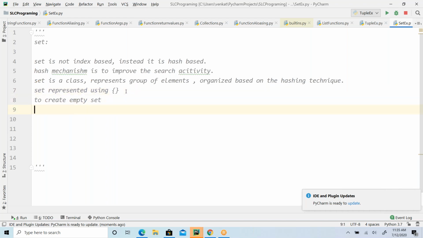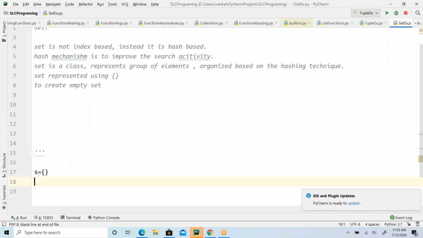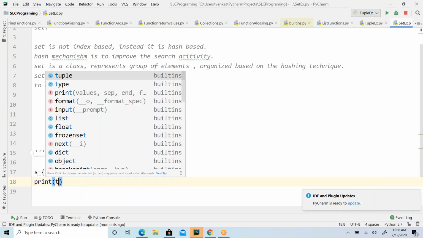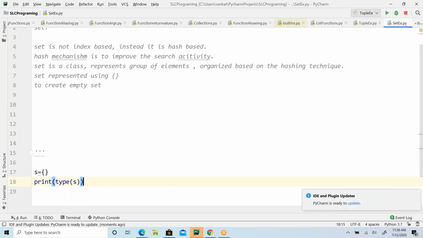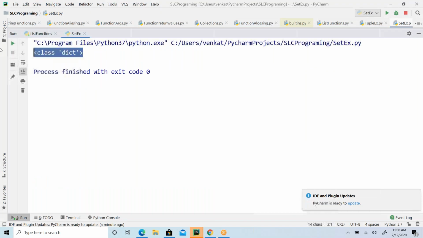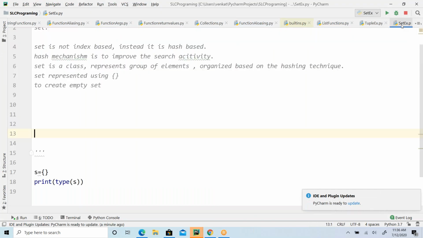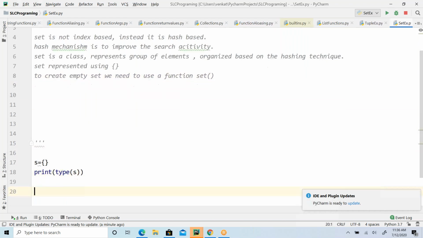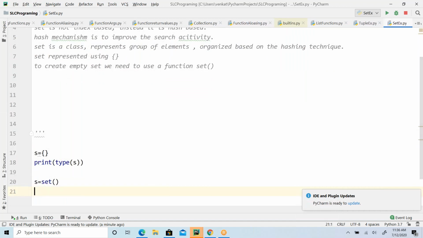But when you try to create an empty set, with no elements, then this is not a set, it is going to be a dictionary. That's what you have to notice here. This is by default considered a dictionary, not a set. To create an empty set we need to use the set function. This creates a set.